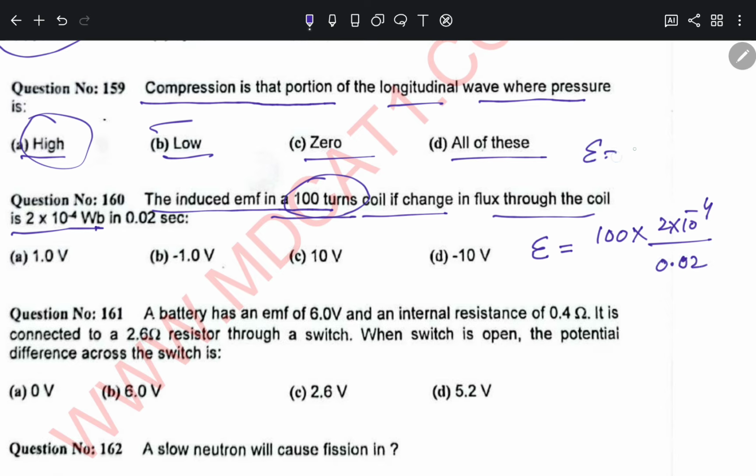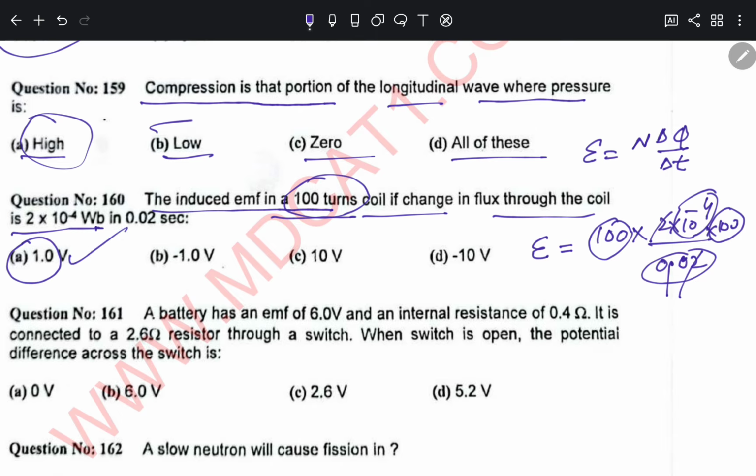So here it can be simply written as, for this 0.02 you can write 1 by 100 here and this point will be cancelled. The 2's will be cancelled. This is 10 raised to power 2, 10 raised to power 2, 10 raised to power 4 and 10 raised to power minus 4. So the value will be 0.1 volt, with a negative sign because we have this one. So option A is not the correct one. Option B is the correct one, with a negative sign.